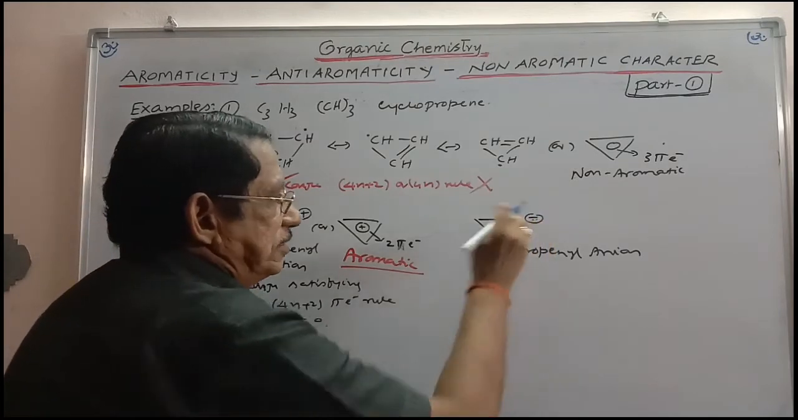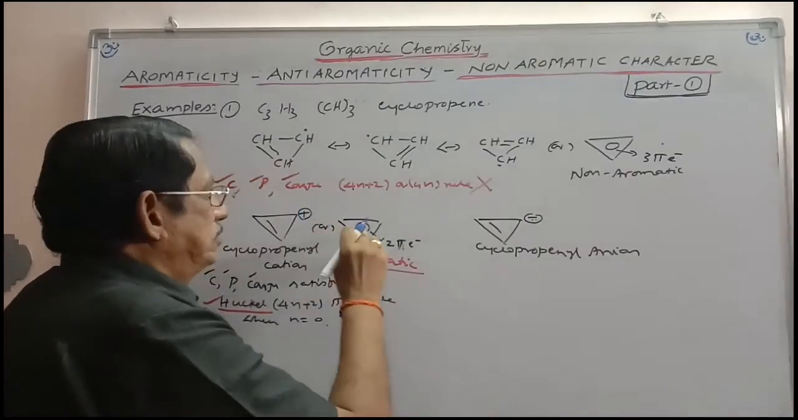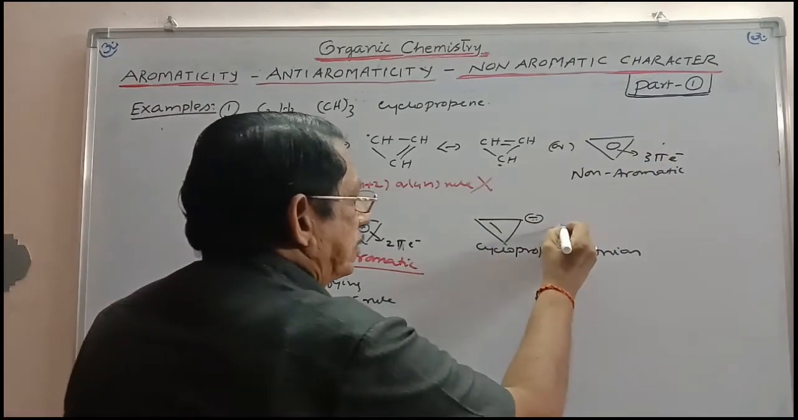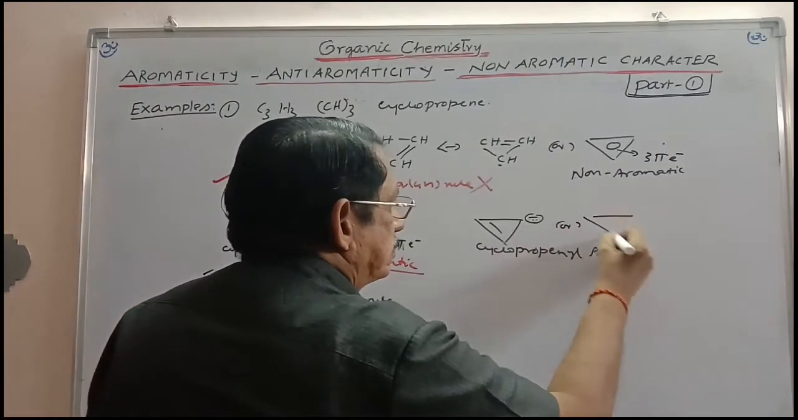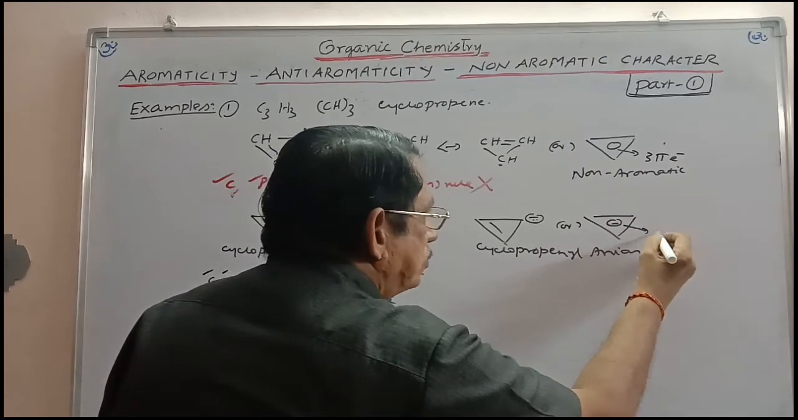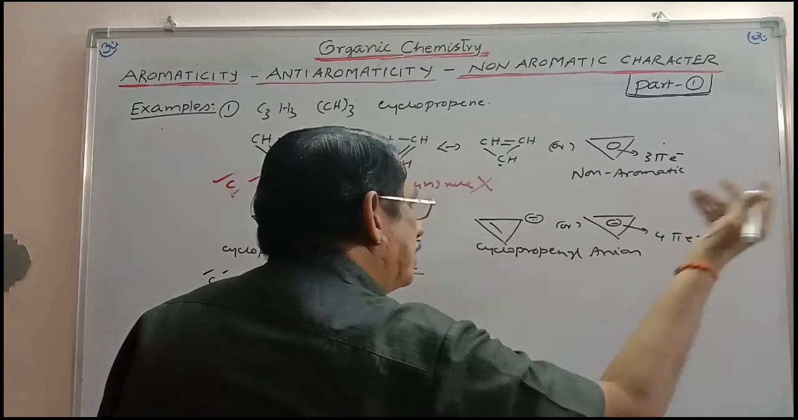Similarly, you can take here a negative charge, meaning it contains 2 electrons. 1 electron is taken by this and thereby it is converted into a minus charge. You can write the resonance hybrid for this negative charge. This contains a delocalized cloud of 4 pi electrons.